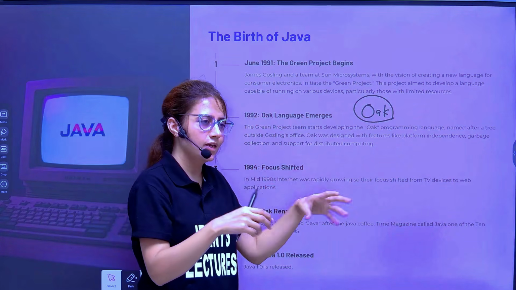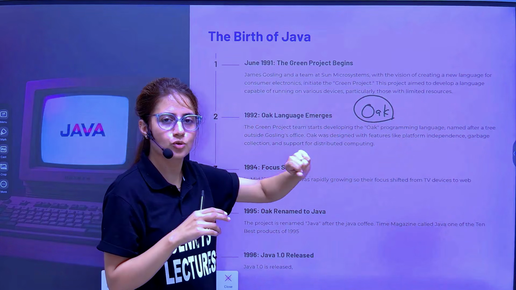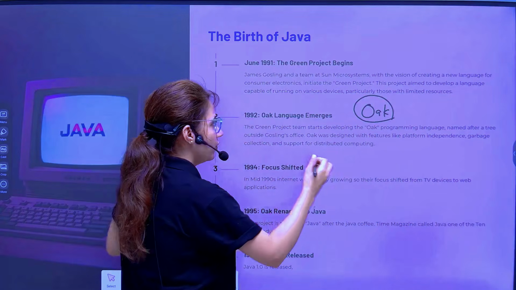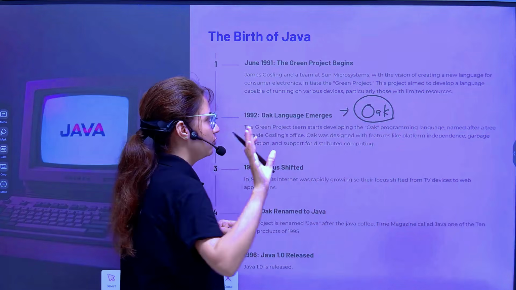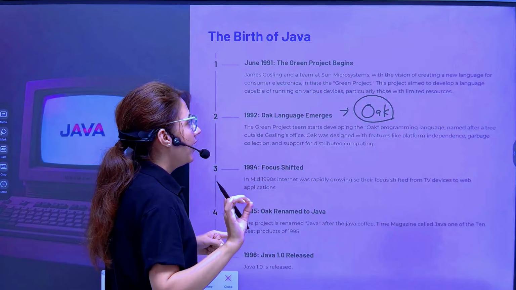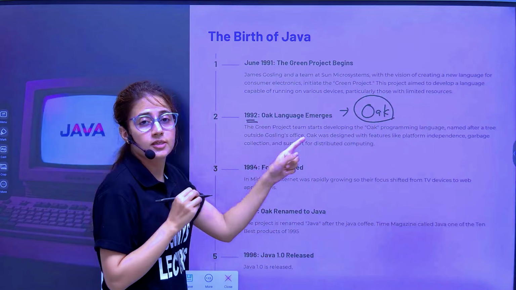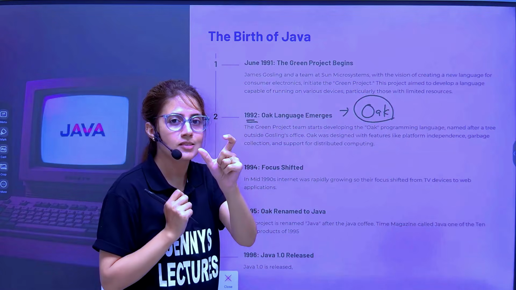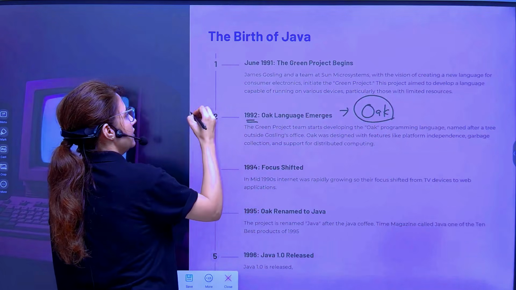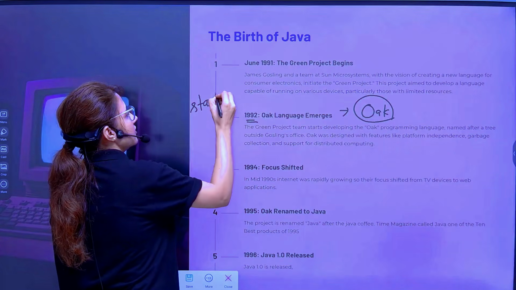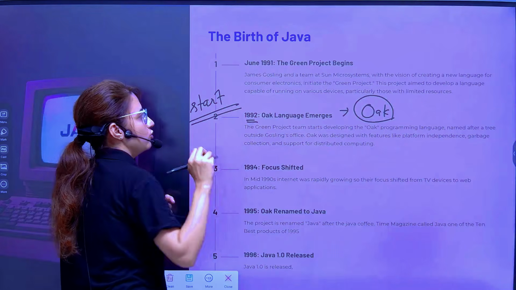So that's why they gave it the name Oak, and oak is also a national tree of many countries. So the first name given was Oak, that was not Java. And the Green project, in 1992, basically they came up with a device. It's kind of a PDA device that is known as Star 7. It's in my notes, don't worry.